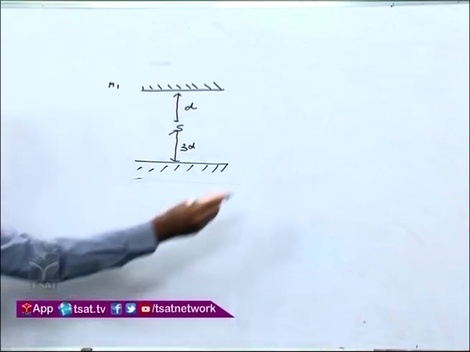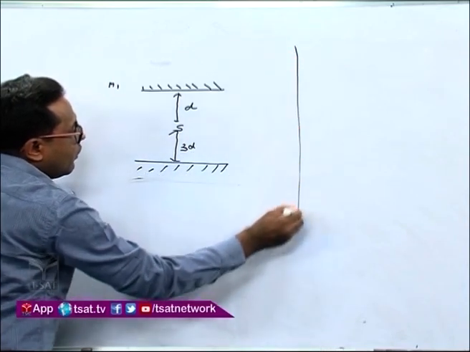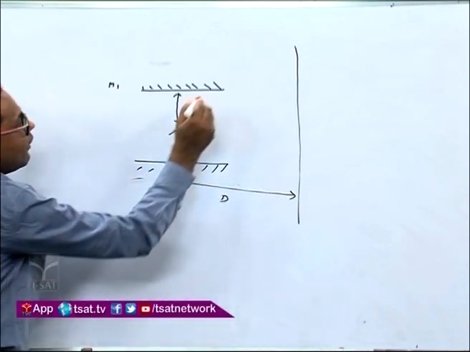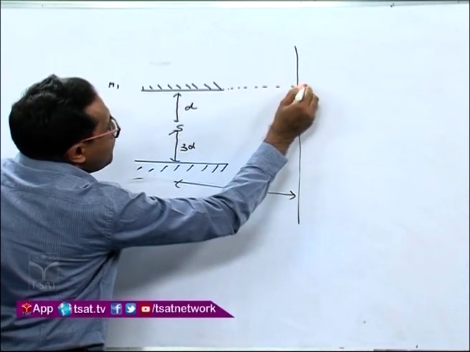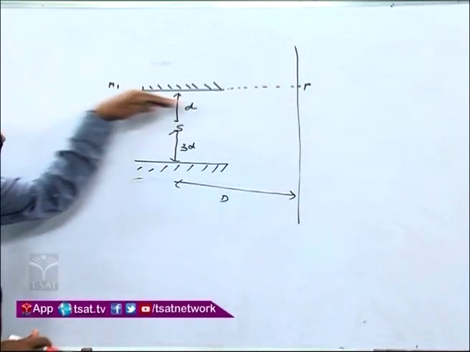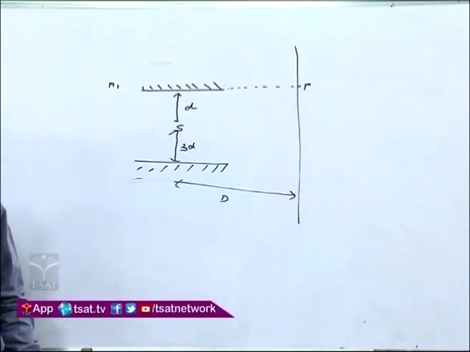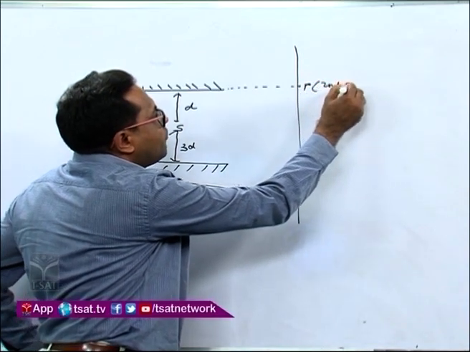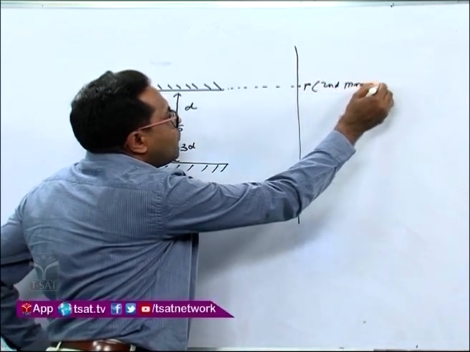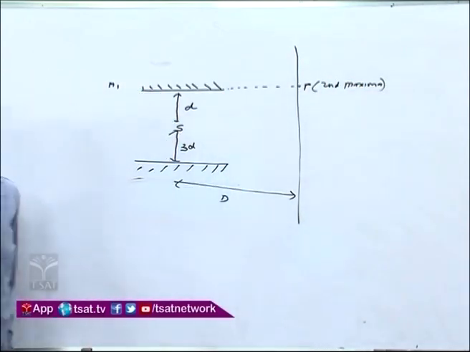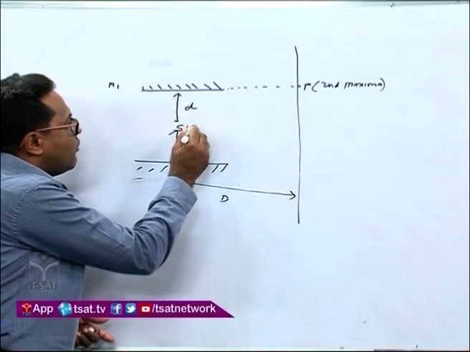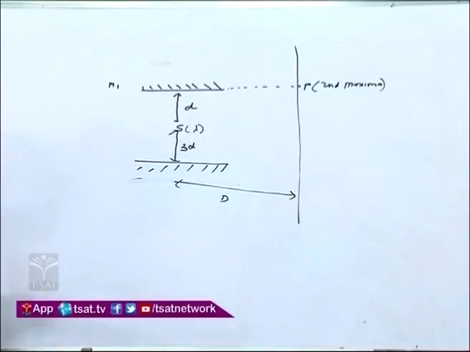Now we have a screen, and the distance of the source to the screen is capital D. We have a point P just in front, along the line of M1, and it has been said that at point P the second maxima is formed. Then what is the wavelength of the monochromatic light source S? We have to use this.